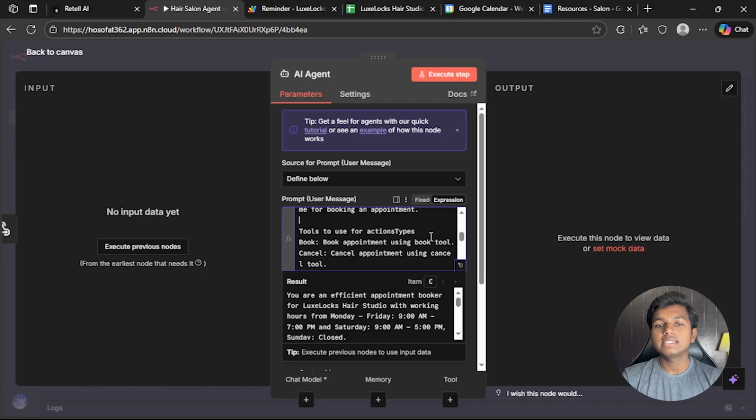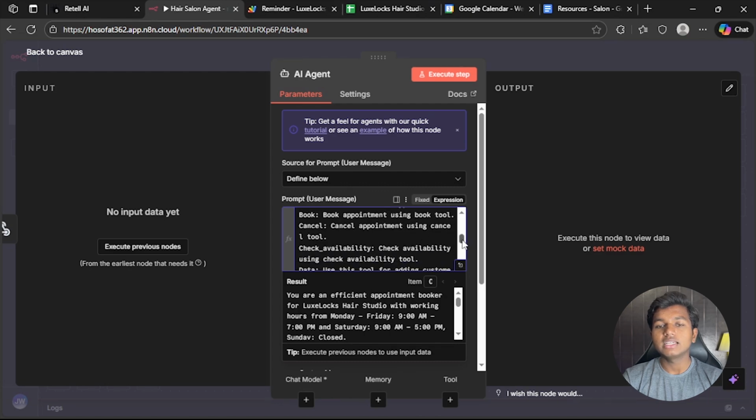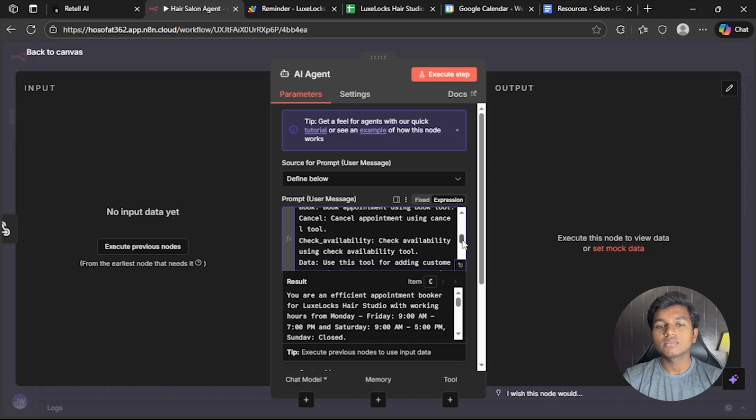Tools to use for action types. Book appointments using book tool. We will add these tools later, but now let's just go through these. Cancel appointments using cancel tool. Check availability using check availability tool.